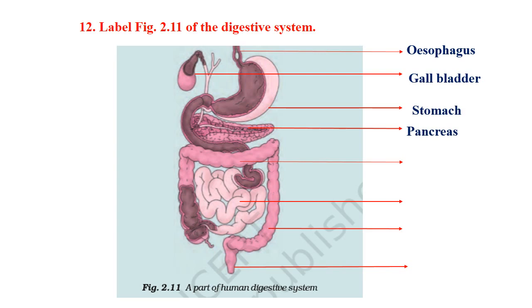Next is the large intestine, and from the stomach the small intestine originates, which is a very loop-like structure. The posterior portion of the large intestine is called rectum, and the last part of the large intestine from where fecal matter or undigested materials are excreted out is called anus. Okay, so I hope you understood this diagram.